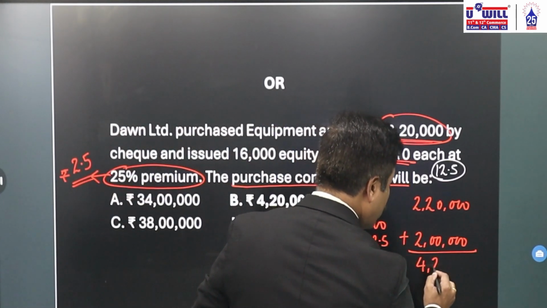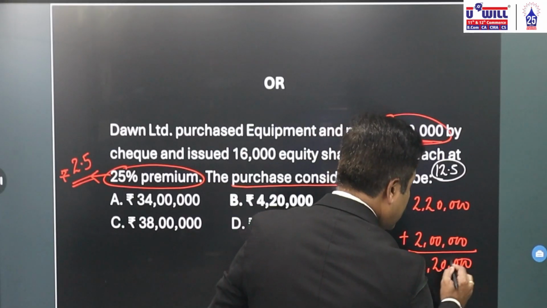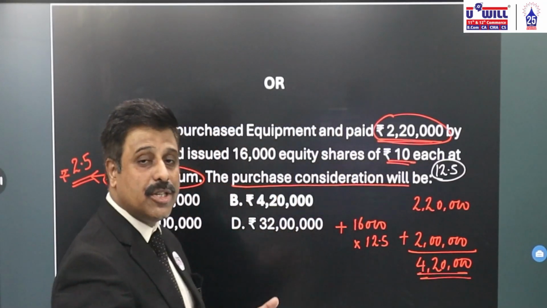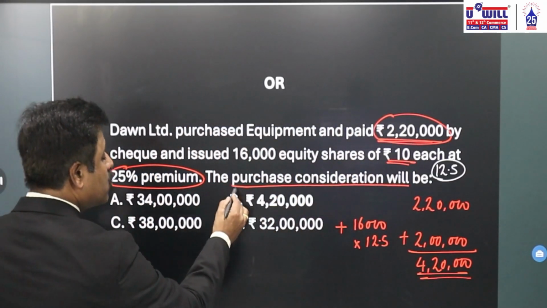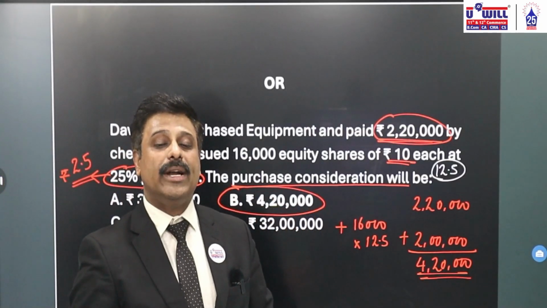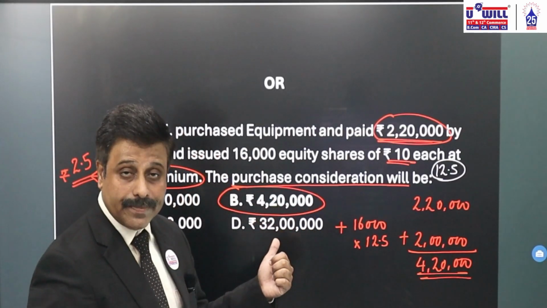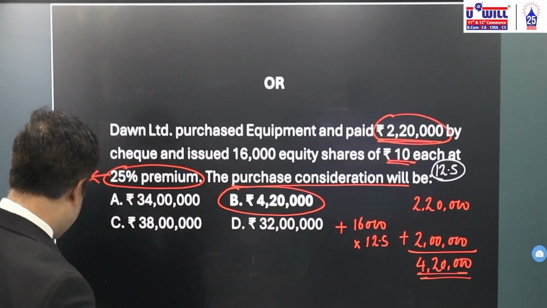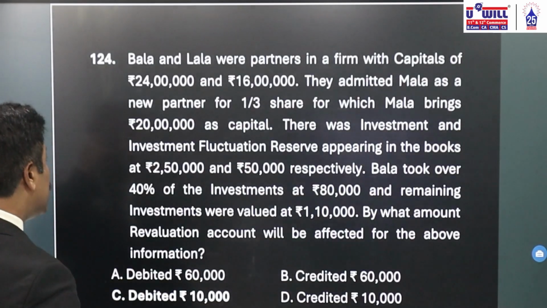What is the amount we are paying to them? 4,20,000. Whatever amount we are paying is purchase consideration. Previous question also we did that. What is the amount paid as purchase consideration? 4,20,000. Option B is the correct answer. Okay. Going with the next.